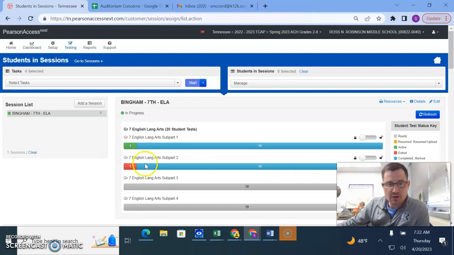Now when students all finish subpart 3 and you want to unlock subpart 4, just click the lock on subpart 3, because we can't have 2 tests unlocked at the same time, and then the unlock on subpart 4, and that'll activate it and green the start button for students in their test nav.